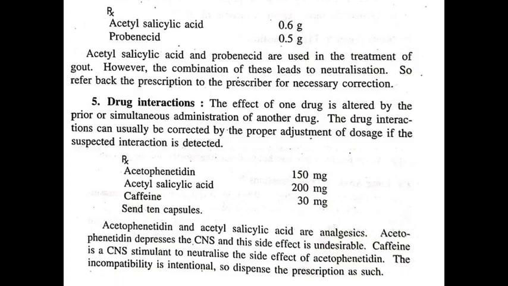In these capsules, acetophenetidine and acetyl salicylic acid are analgesics, and acetophenetidine depresses the CNS and the side effect is undesirable. But here caffeine is prescribed, which is a CNS stimulant, and it neutralizes the effect of acetophenetidine. The incompatibility is intentional, so dispense the prescription as such.